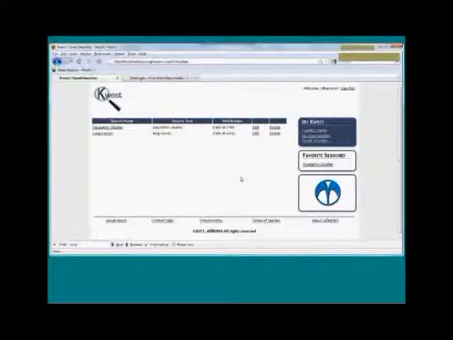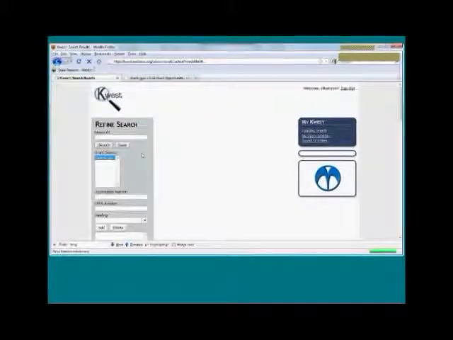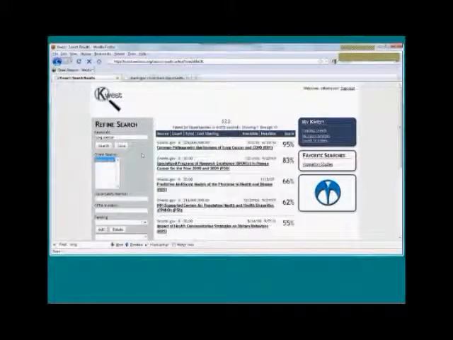The other great thing about the search agents is that the first time you get this email, you're going to go out and run this search again. So it's actually going to run it from here by clicking on this. So you're going to get the 24 results that you got in this result the first time this is emailed to you. After that, you're only going to see changes to those. So if one of those is modified or a new one that meets your search criteria is added, those are the only ones that you're going to get in your email. So you're not going to be inundated with the same 24, or maybe you get 25, and you say, okay, which one's the new one? You're just going to get the new one.